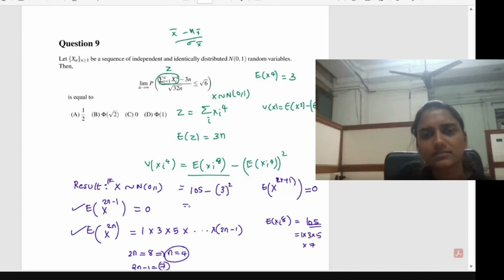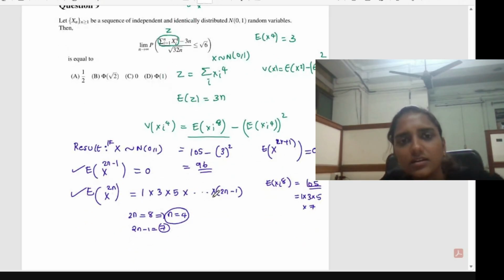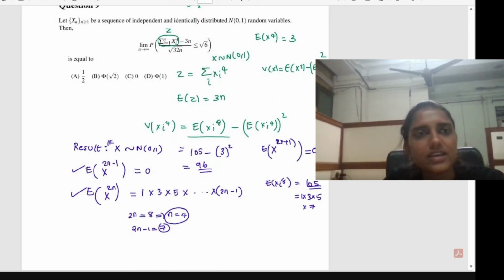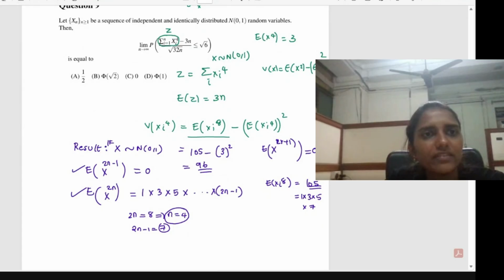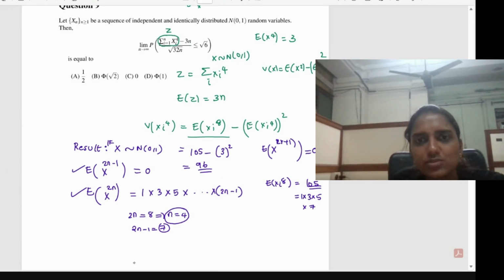So what is the answer? Variance of xi raised to 4 will give you 96. I think this is fine till here, variance of xi raised to 4. Now we have to find the variance of z, and z we defined as the summation of xi raised to 4. So what will be the variance of z then?